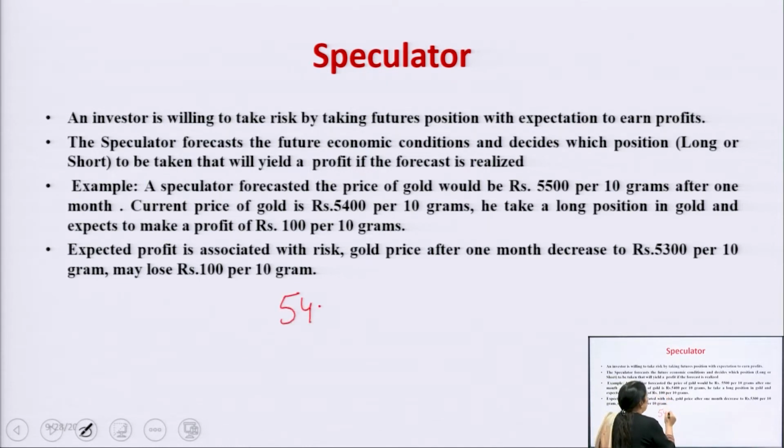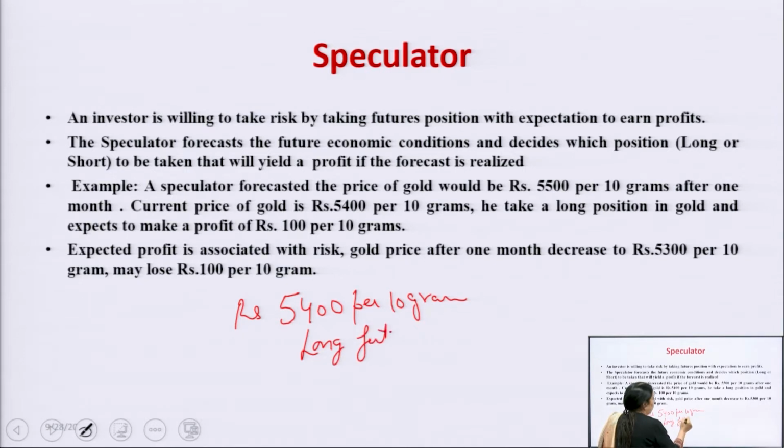It means rupees 5400 per 10 grams. It means he has gone long the future. Long future. It means he has bought the future on the expectation that it is going to increase, but due to certain problems, something has happened in the market and the market is going to show a downward trend.